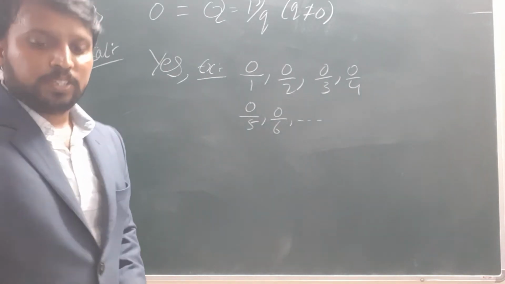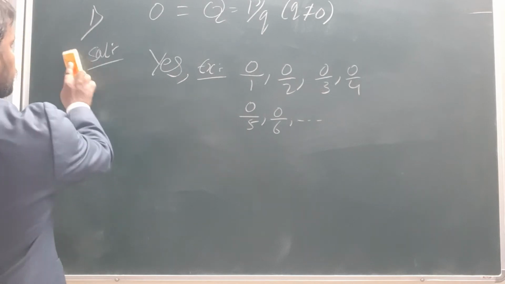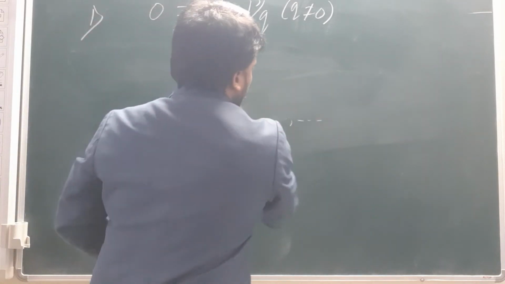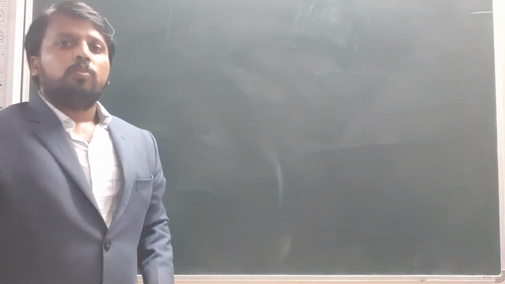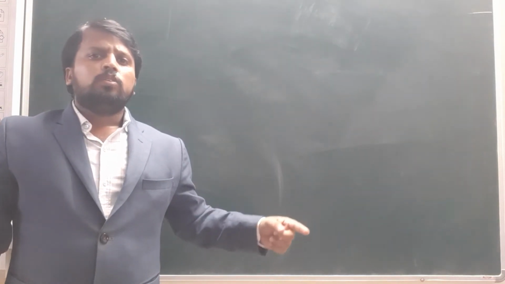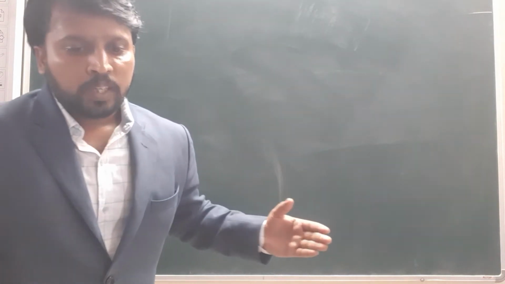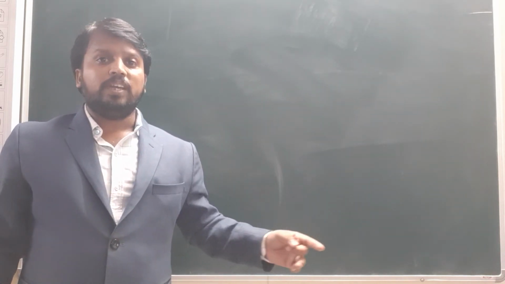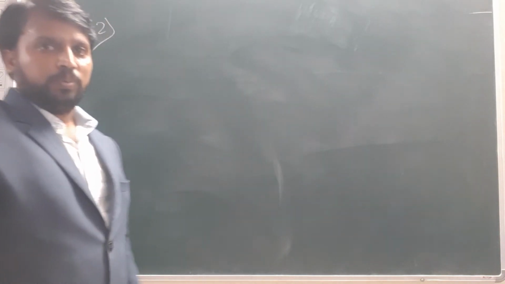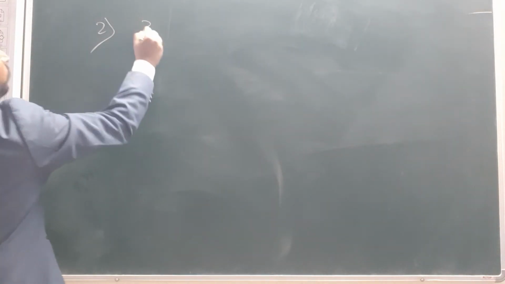Next, we will look at the second problem. Find six rational numbers between 3 and 4.